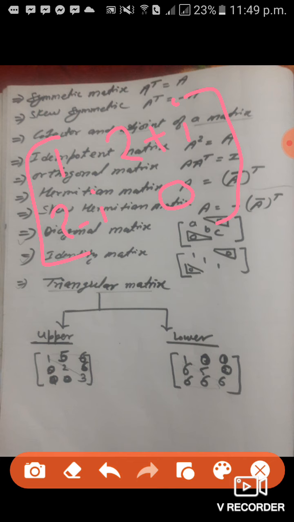The elements of one diagonal are conjugates of each other. This is 2 plus i, this is 2 minus i. 1 and 0 are real numbers. If I find its conjugate, A conjugate equals 1, 2 minus i, 2 plus i, 0, since the conjugate of 2 plus i is 2 minus i, and the conjugate of 2 minus i is 2 plus i.